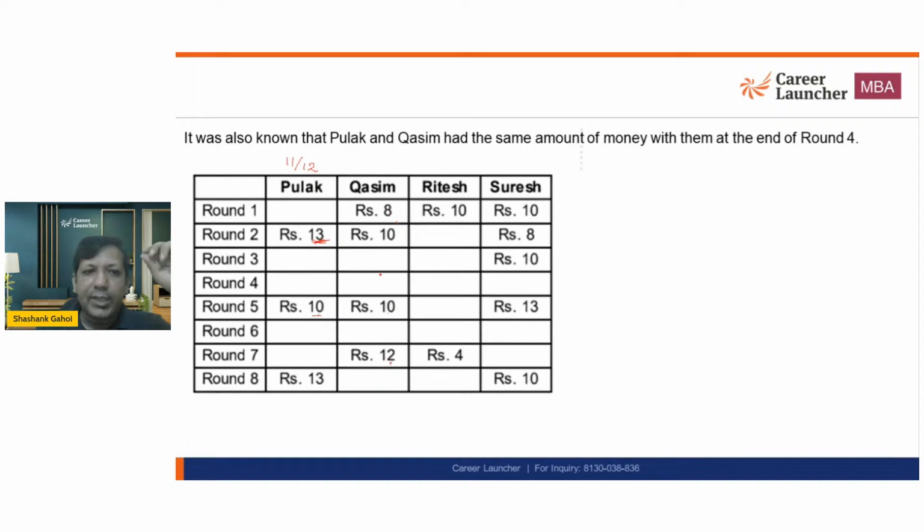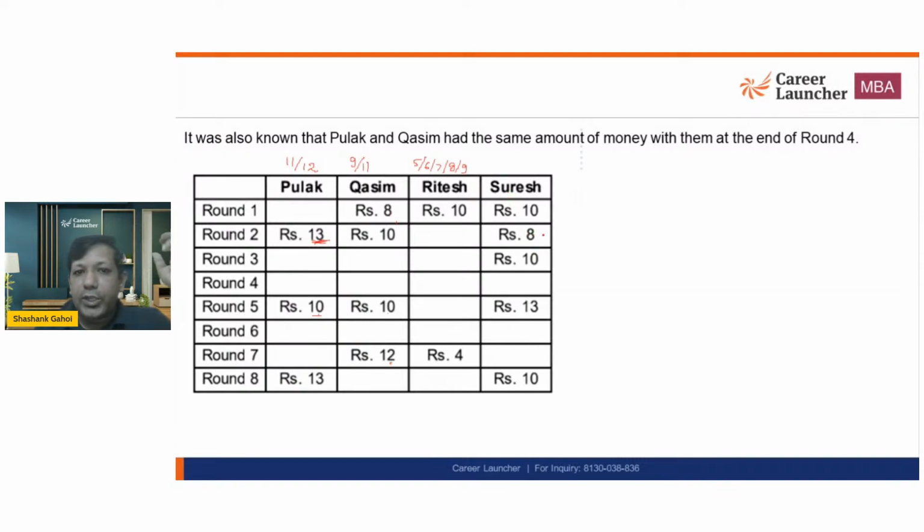So in all the other rounds, Qasim is going to have either 9 rupees or 11 rupees, and no other value is possible. Now, in Ritesh, there are only 2 values that are given. One is 10, one is 4. So it means the highest value for Ritesh is 10, and the lowest value is 4. And all the missing values are going to be either 5 or 6 or 7 or 8 or 9. So the highest and smallest values are given, as well as the value of 10 whenever they had it.